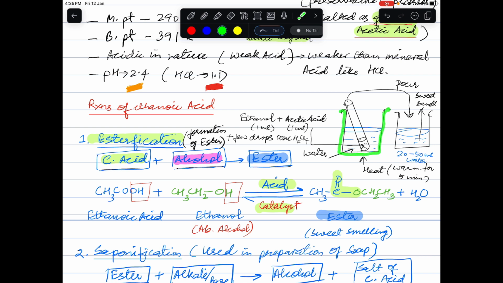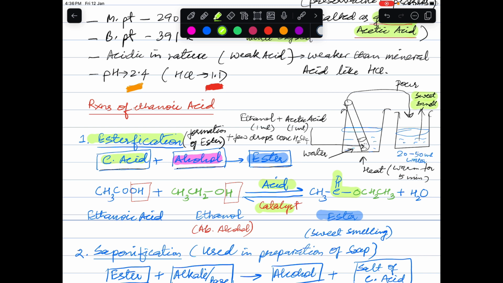What is a water bath? We take some water in a large vessel, and the solution that we have to heat we keep in the water, and then we heat this solution. Okay, so it is indirect heating. After heating for a few minutes, suppose 5 minutes, we pour this solution into another beaker containing 20 to 50 ml of water, and as soon as we pour this hot solution in water, we will be able to smell something very sweet or fruity.